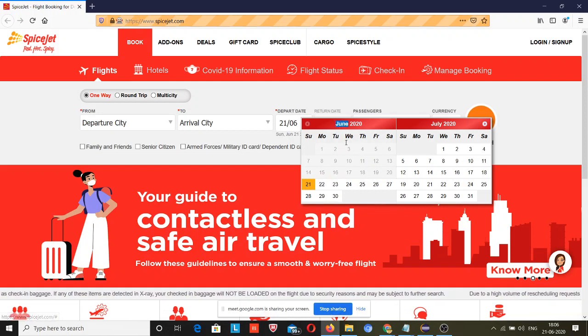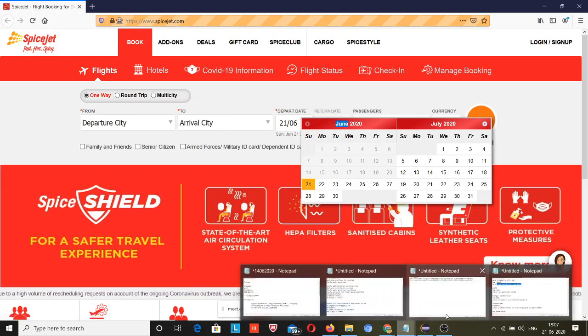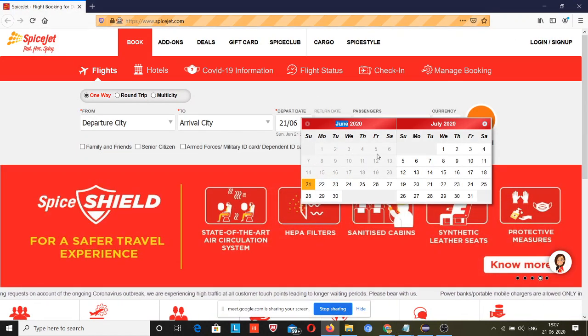So what I will try to do, I will first count the number of days. If our desired date is not the 21st, then by default Selenium scans from top left, so it will find the first one first. The UI state default is the class for all of these, first, second and third, so the same class is used.